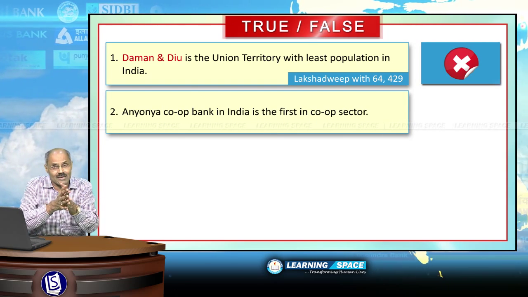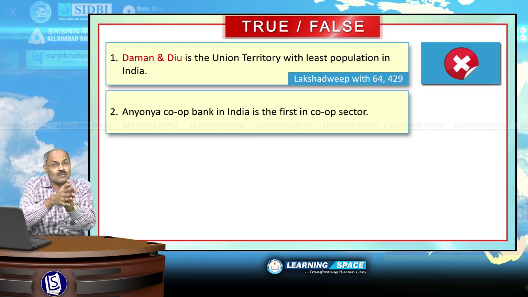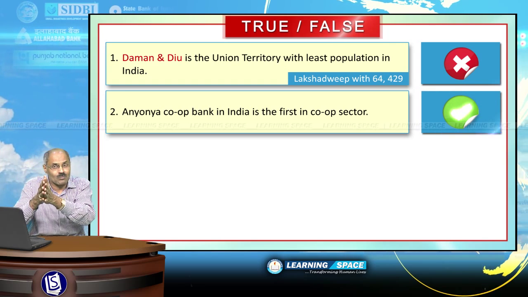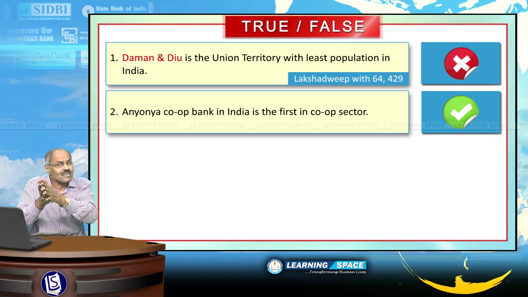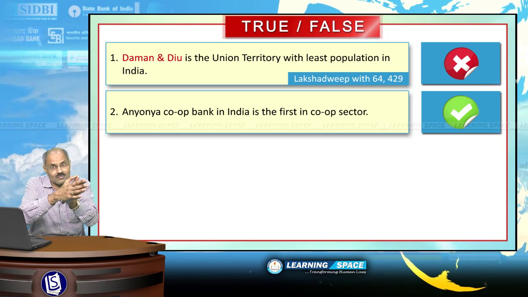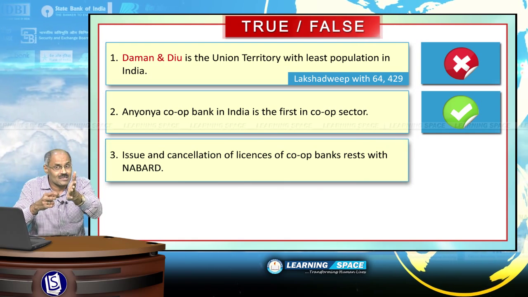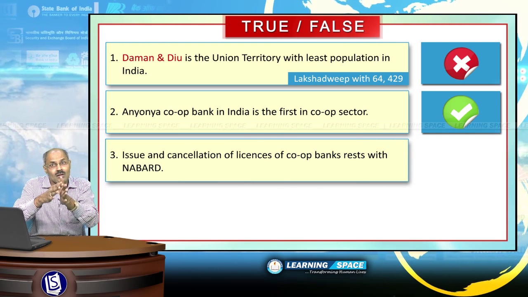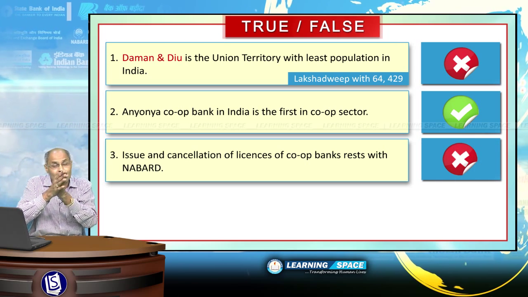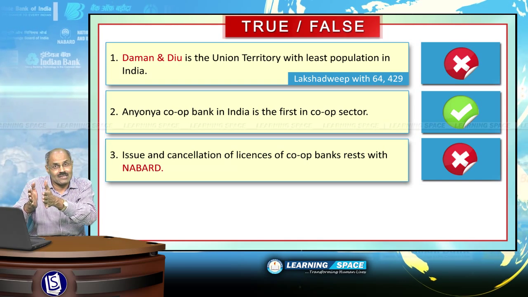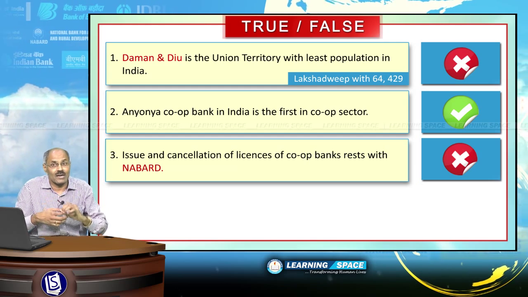Please don't forget. Look into the next sentence. Anyonya Cooperative Bank in India is the first in the cooperative sector. Absolutely right sentence. Anyonya Cooperative Bank in India is the first in the cooperative sector, and it is in Gujarat, right? Issue and cancellation of licenses of cooperative banks rests with NABARD. Absolutely wrong. The issue and cancellation of licenses for cooperative banks lies with the Reserve Bank of India.